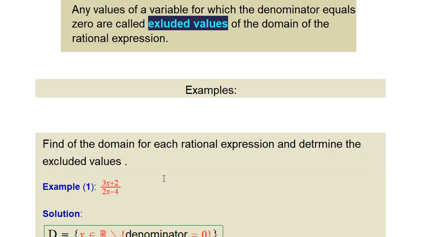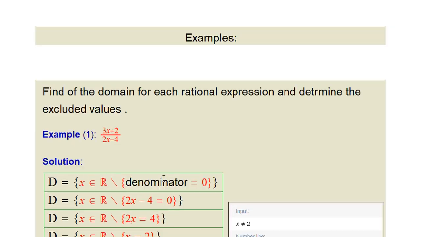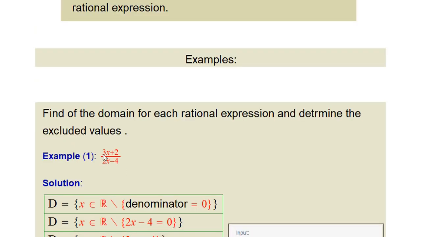Now let me give you some examples. Let me start with the first example. We have a rational expression that contains 3x plus 2, a linear polynomial, in the numerator, and 2x minus 4 in the denominator.